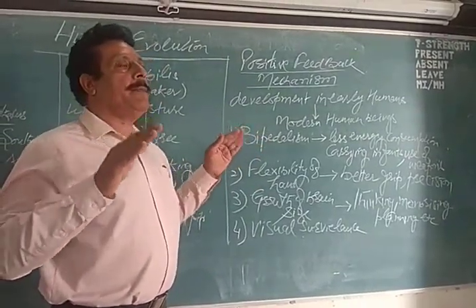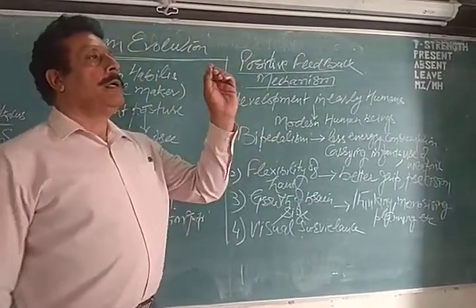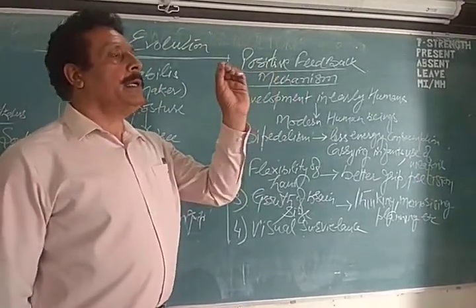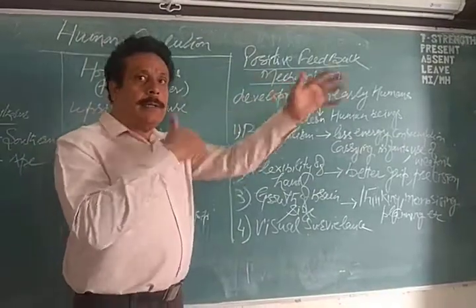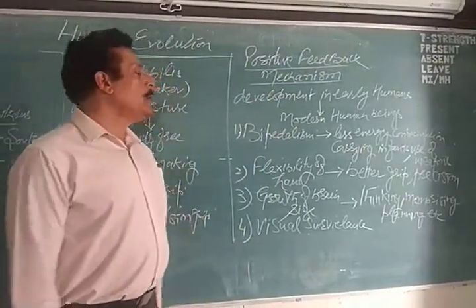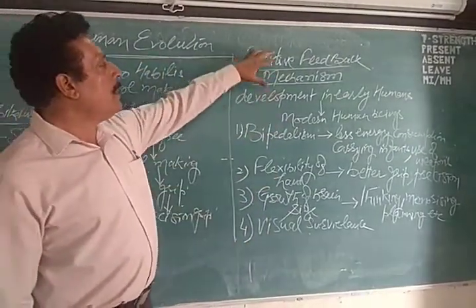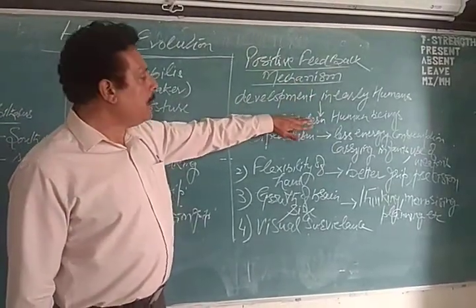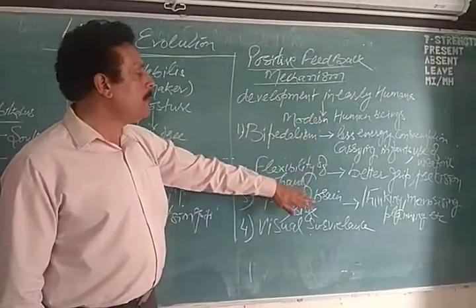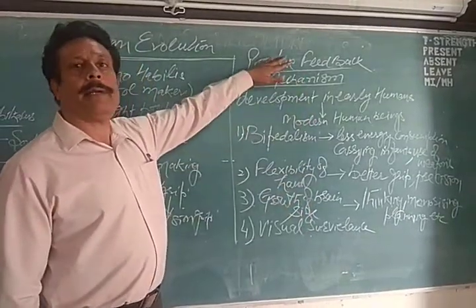So that gave them a better view to locate or spot where the food is available, where water is available, or is there any danger at a nearby distance. So this is how the development of early humans led to the modern humans, and what we call the positive feedback mechanism.